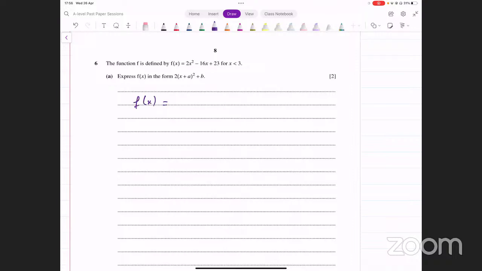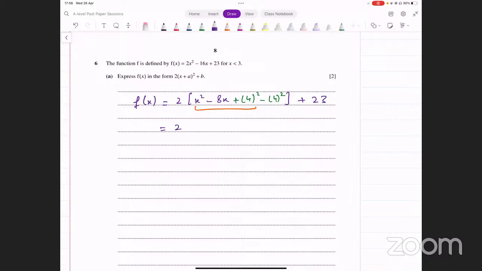One possibility is the most common of those methods that you've learned. From the first two terms, take 2 common, because we need to make the coefficient of x squared 1. So we have 2 into x squared minus 8x. Now you leave some space and you have 23 outside as it is. Divide 8 by 2, that's going to be 4. You add 4 squared here and also subtract 4 squared.